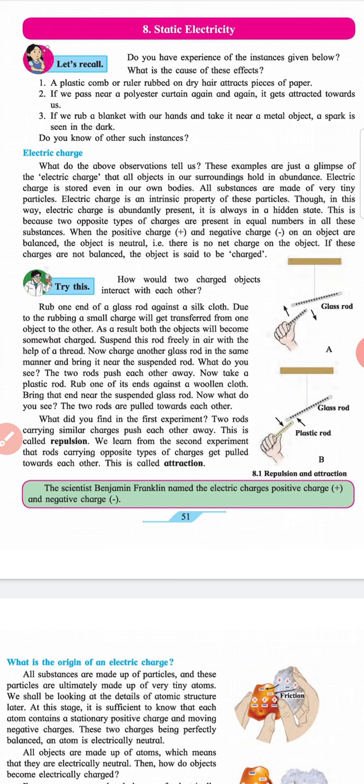What did you find in the first experiment? Two rods carrying similar charges push away each other. This is called repulsion. We learned from the second experiment that rods carrying opposite types of charges get pulled towards each other. This is called attraction. Box: The scientist Benjamin Franklin named the electric charges positive charge (plus) and negative charge (minus).